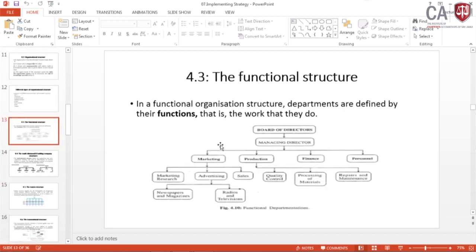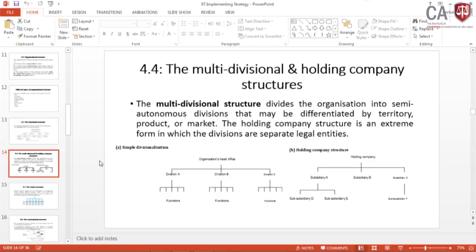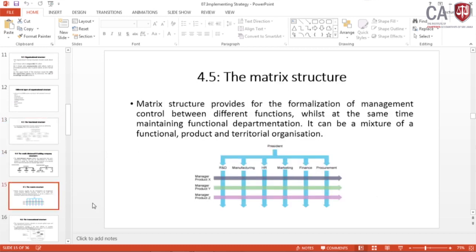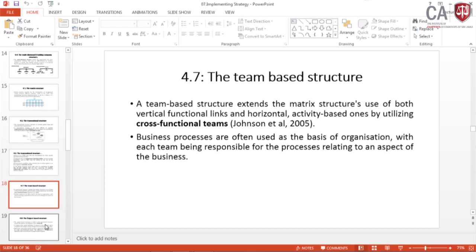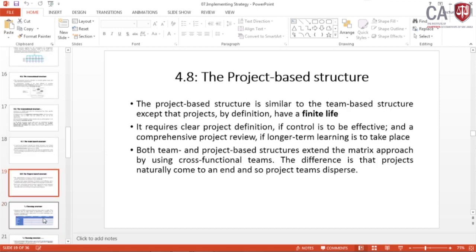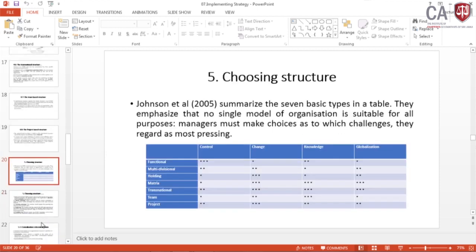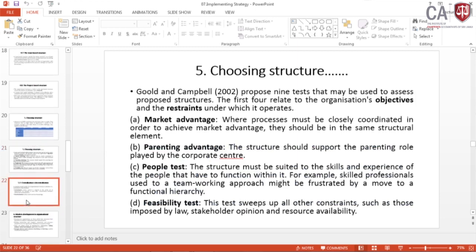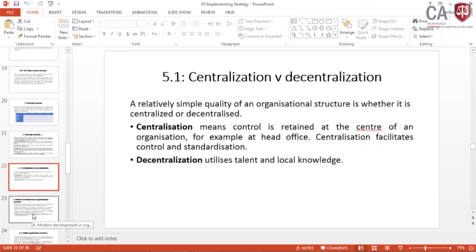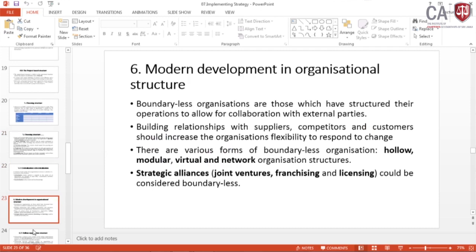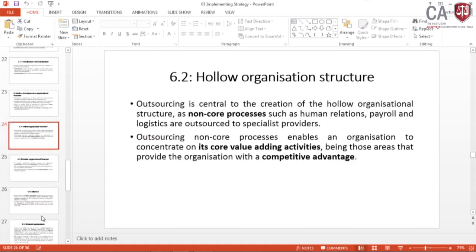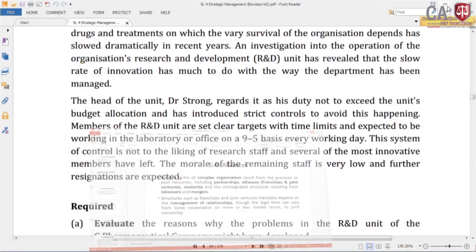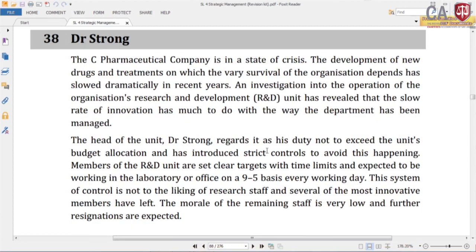This is the functional structure, then multi-divisional holding company structures, matrix structure, team based structure, project based structure. Then you have learned about different bases we have to use when you are selecting a strategy, then centralization and decentralization. Right. In addition to that, if you look at these things given here,